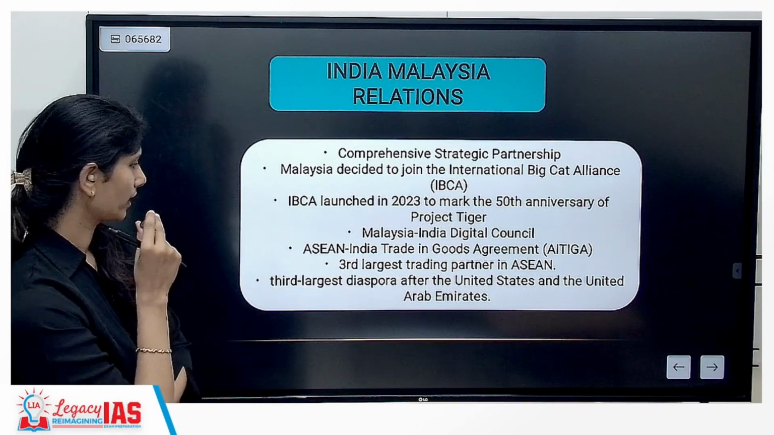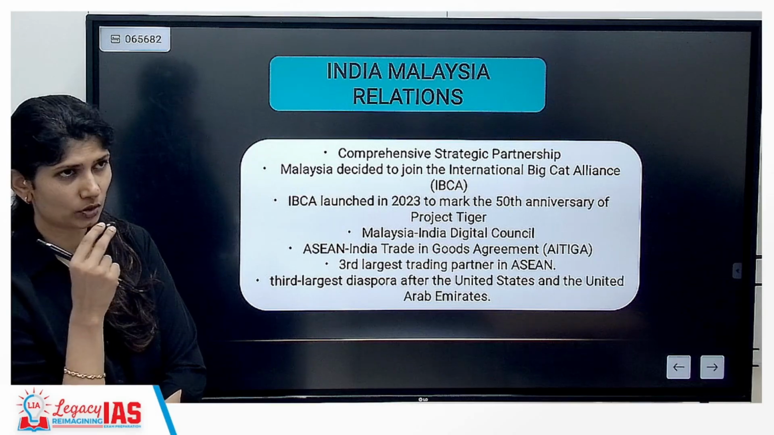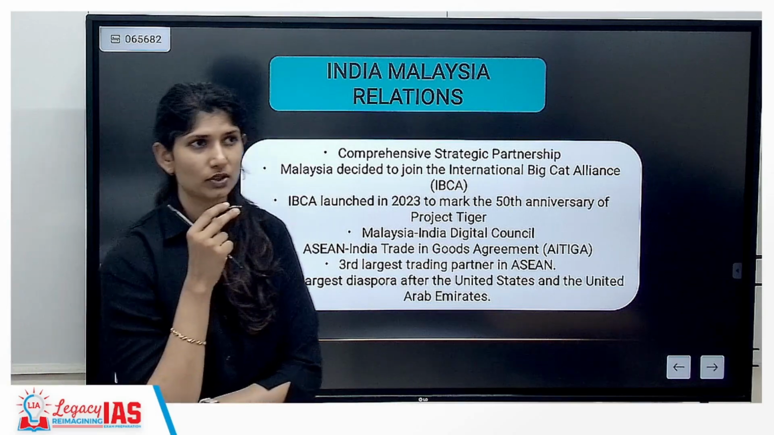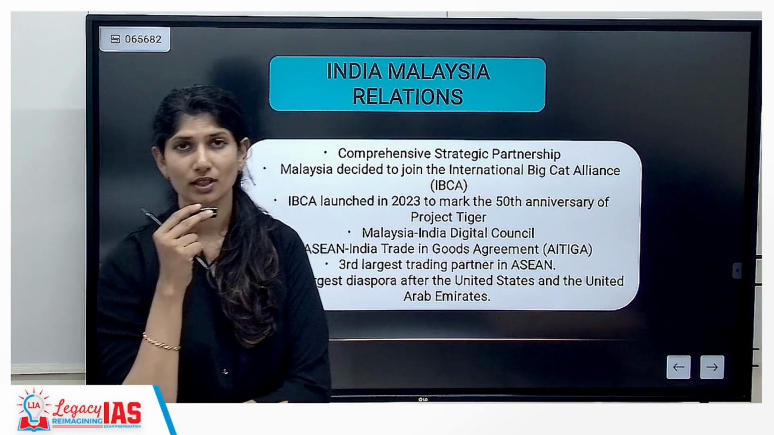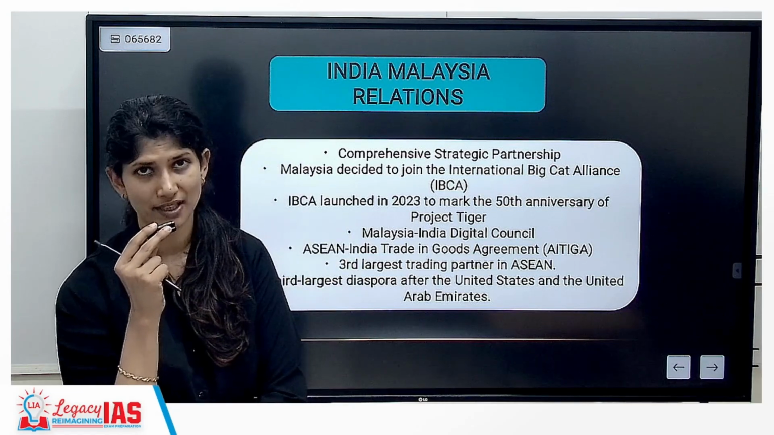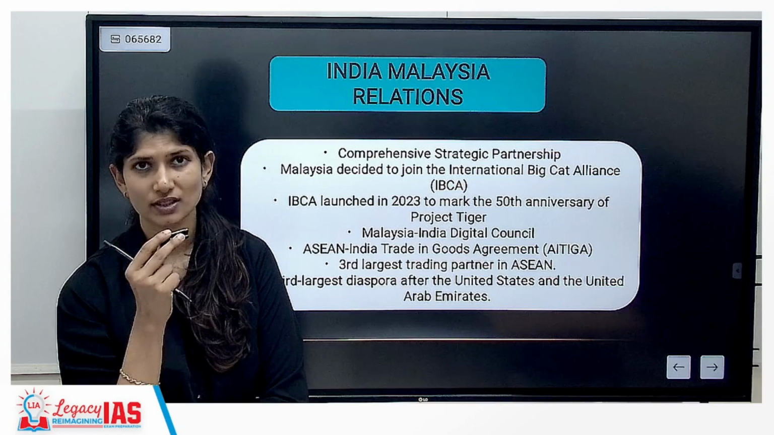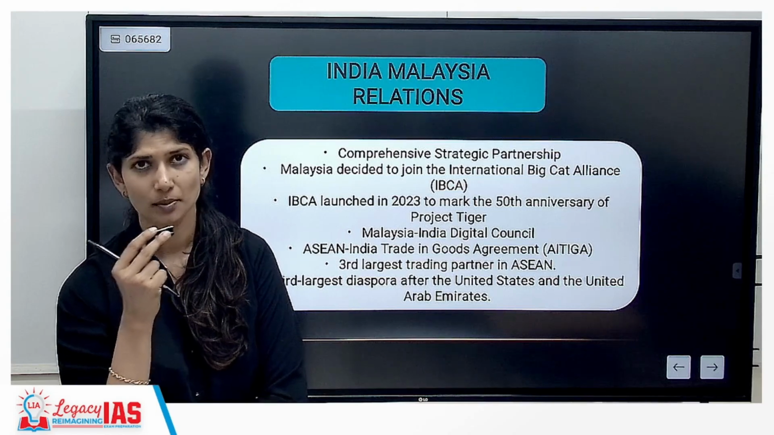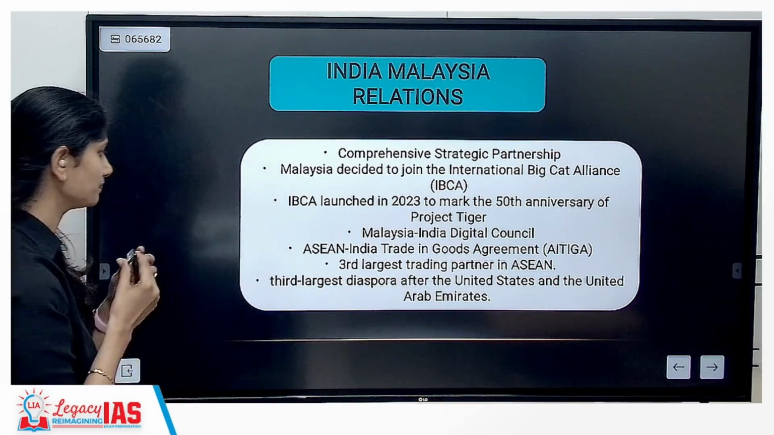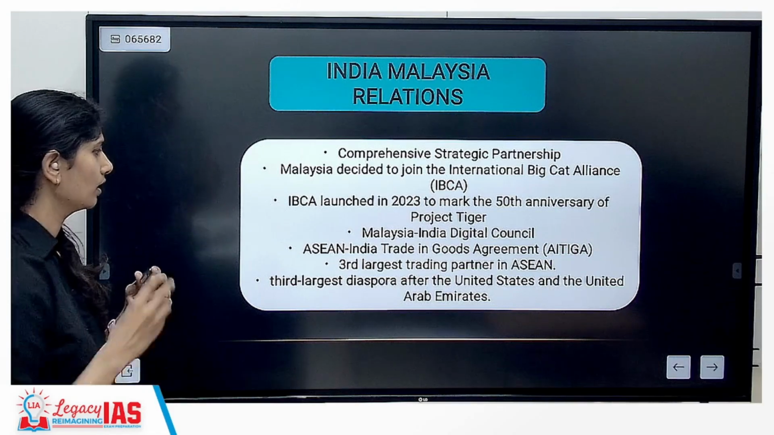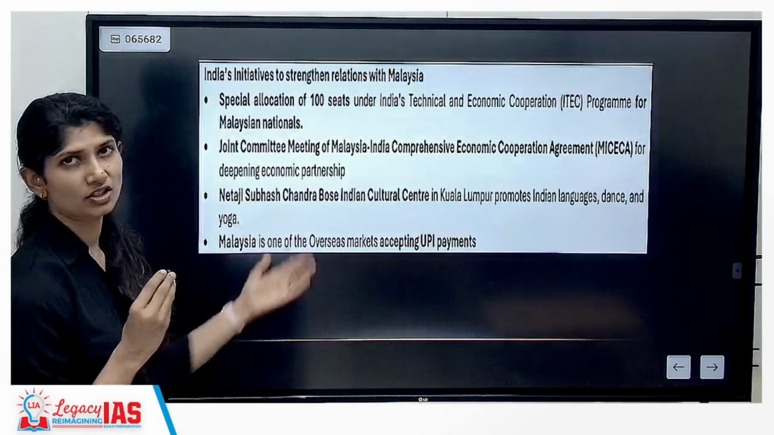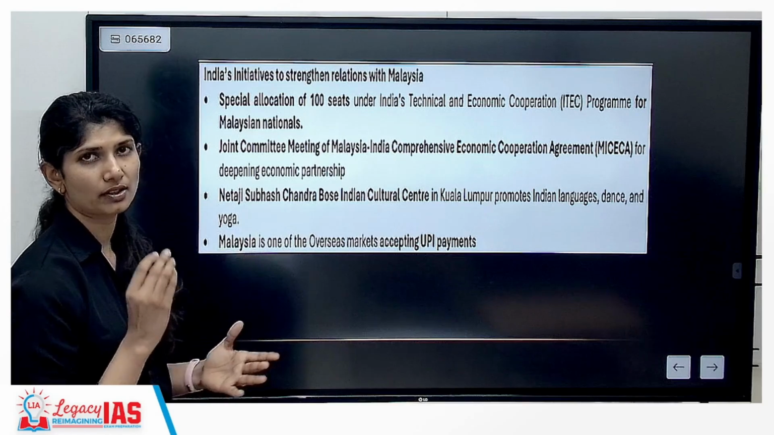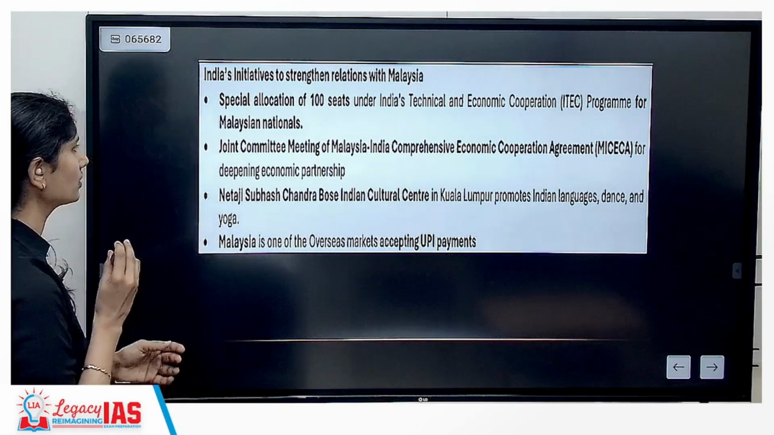The ASEAN-India Trade in Goods Agreement, wherein Malaysia is also one of the important partners for India, because the Indian diaspora in Malaysia stands in third place. First is the USA, then the UAE, and third is Malaysia. Malaysia is the third largest trading partner for India among the ASEAN countries.